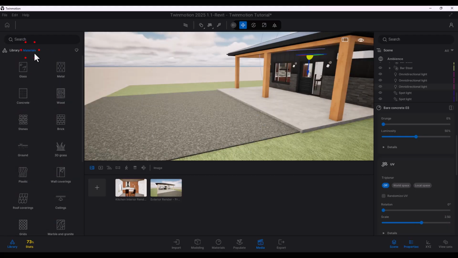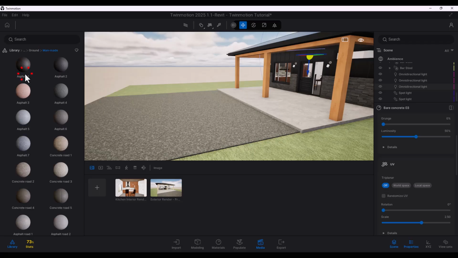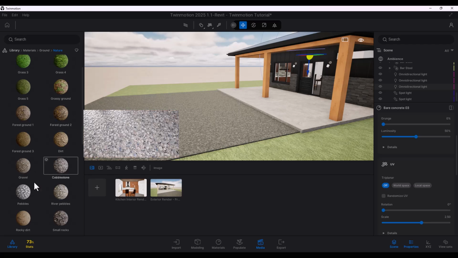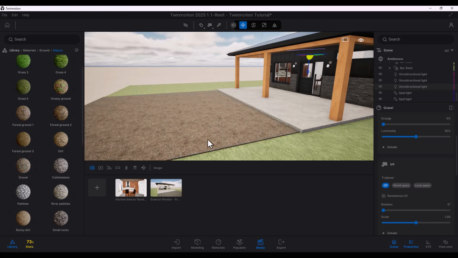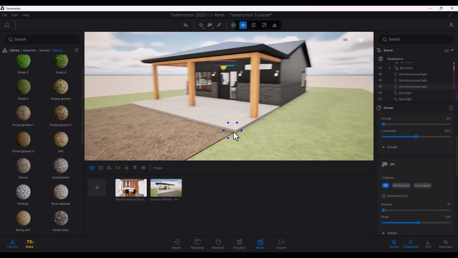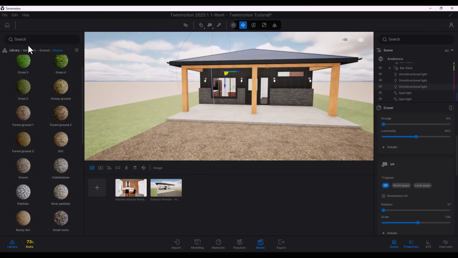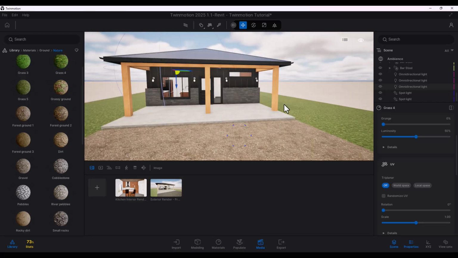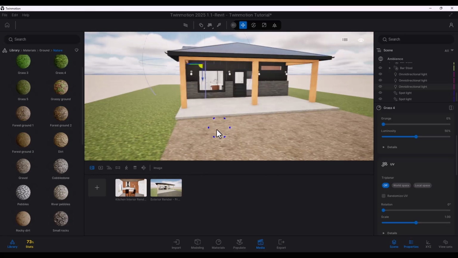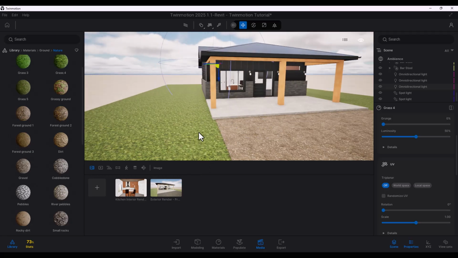And this is gravel, so for that you go to ground, man-made, pick one of these asphalts and stuff, or you could just stick to nature and pick something that makes more sense, like gravel, for example. That looks better. I'll just change the scale to maybe 1.5, so it's a little bit bigger. There we go, perfect. All right, so now the focus is we should actually be trying to figure out a way, and I'm actually just going to add this grass here as well. We want to cover our horizon. So with that, we want to maybe plant some bushes and flowers and dandelions and some weed and stuff like that, just to add some realism to our exterior rendering, and then maybe a couple of trees around the perimeter.